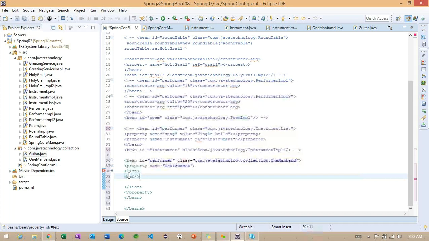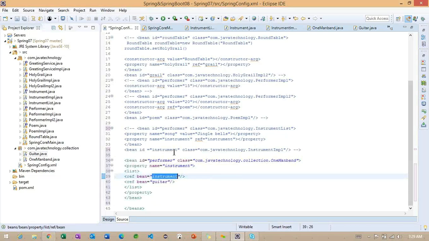You can see we'll find one ref attribute here. In this particular ref, we can specify which bean we are going to use. The first one, instrument, and I want to copy it for one more object, and here we can define guitar. Getting the point?